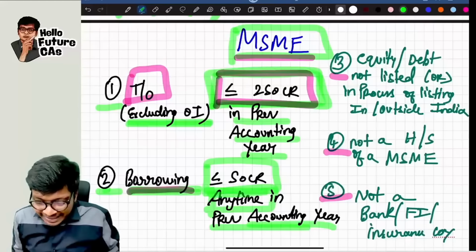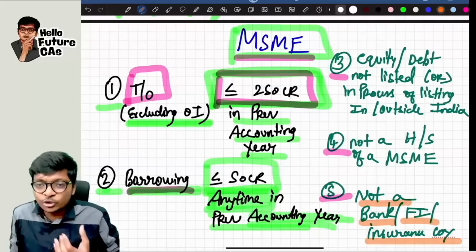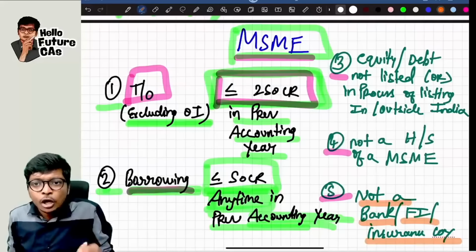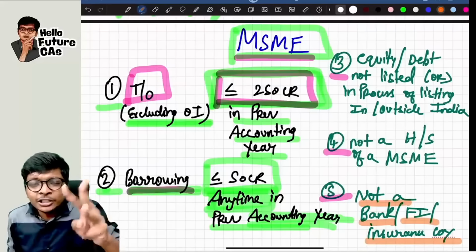These are the 2 limits. The next other 3 points are very simple. Such MSME should not be a bank, financial institution or insurance company. If it is a bank or financial institution or insurance company, then it becomes a large entity.